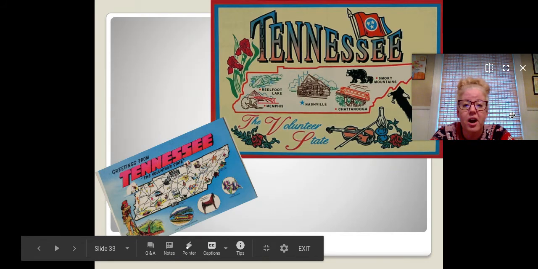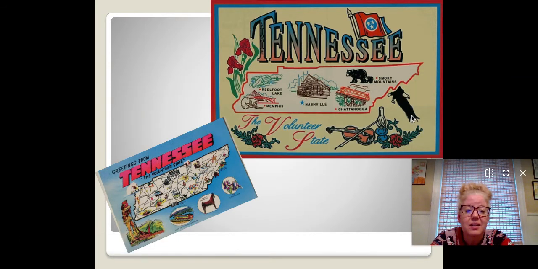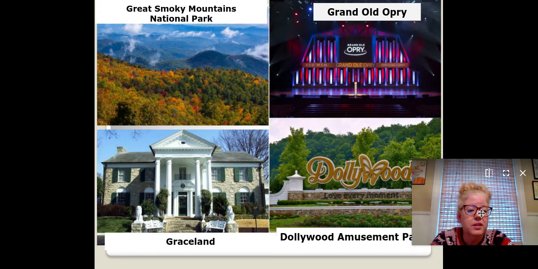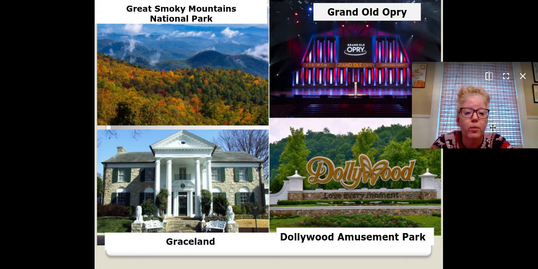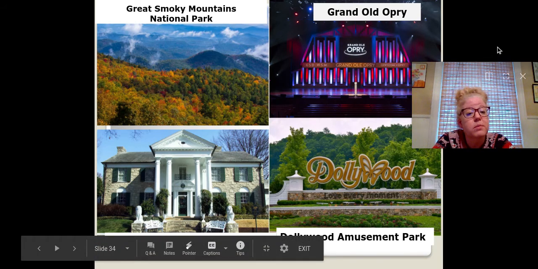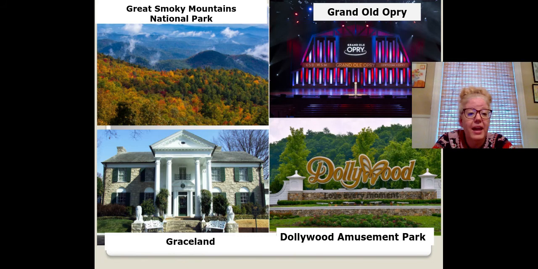There's some picture postcards from Tennessee. The Smoky Mountains are in Tennessee. And some tourist attractions we may want to see while we're there. The Great Smoky Mountains National Park. And there they are. The Grand Ole Opry, that's in Nashville. And they have country music performers that sing and perform there. Dollywood, that's like an amusement park. And they have rides, kind of like Great Adventure or something, but it's Dollywood.